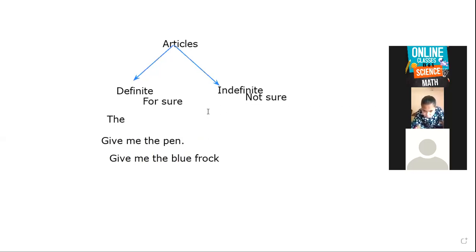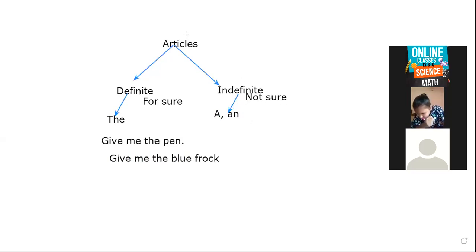As I've already mentioned, indefinite means not sure, and when you are not sure, we use a and an. So a and an are indefinite, and the is the definite article.